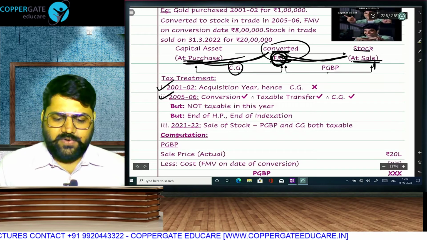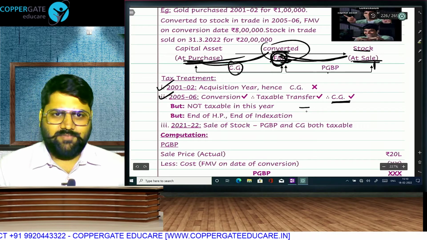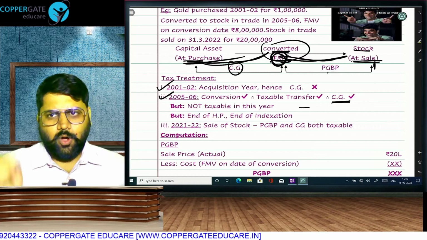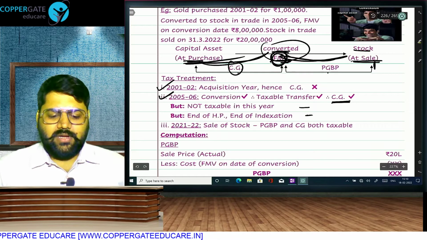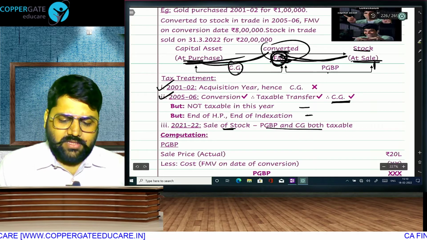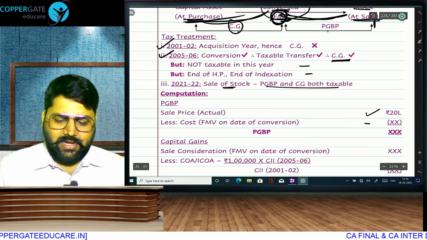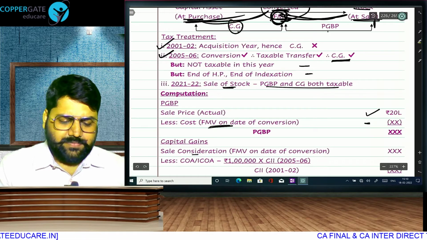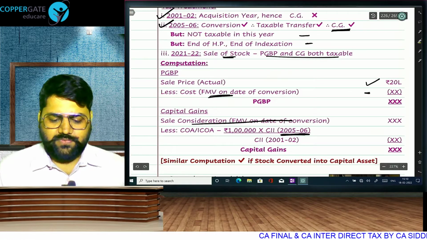In the year of conversion, capital gain has arisen but is not taxable because you don't have money, you've just shifted from home to office, capital asset to stock in trade. But it will end your holding period and it will end your indexation. This is important. And whenever we sell stock, there will be PGBP and capital gain both. PGBP will be actual selling price, with FMV taken as cost price. This FMV will be the selling price under capital gain, and cost is actual but indexed only till the year of conversion.